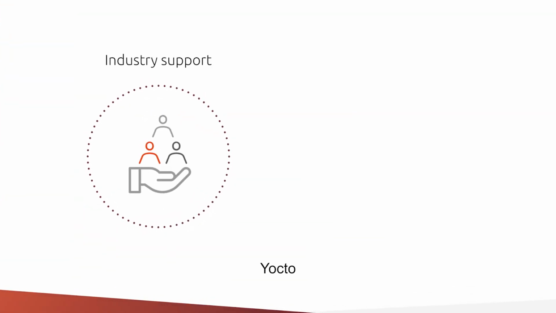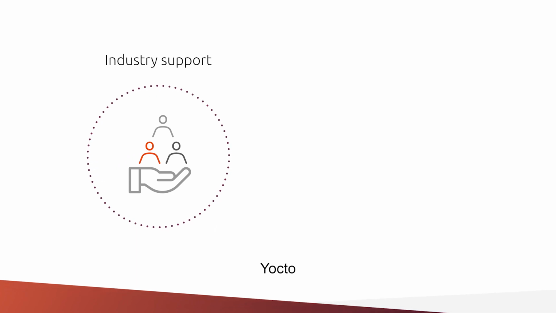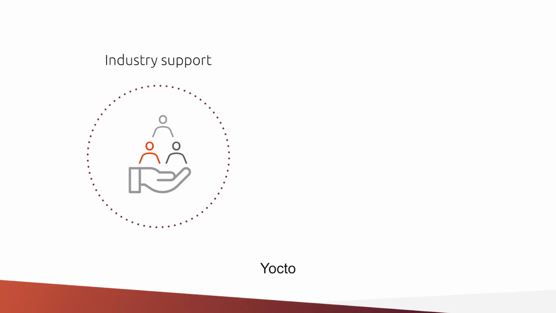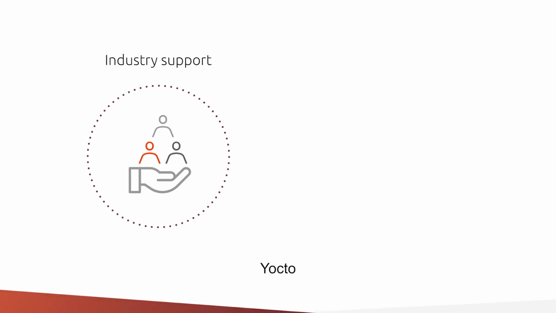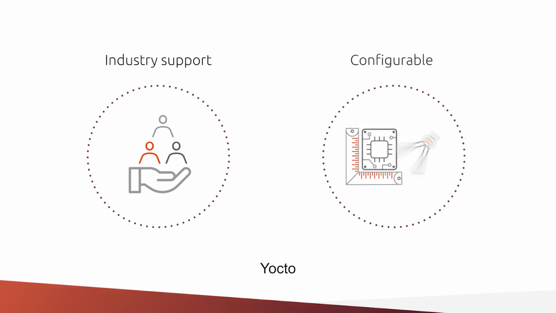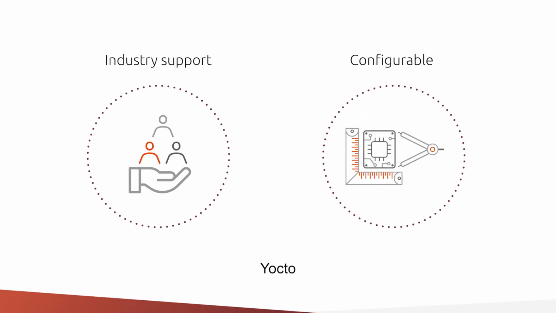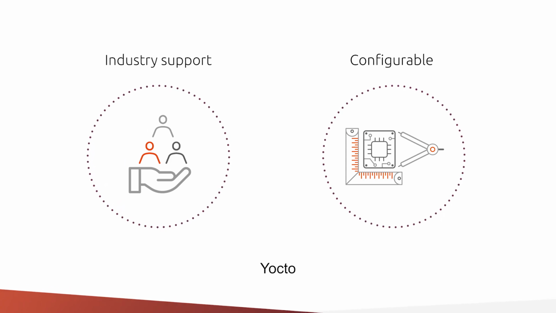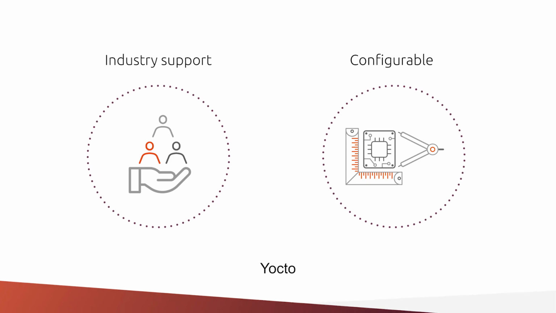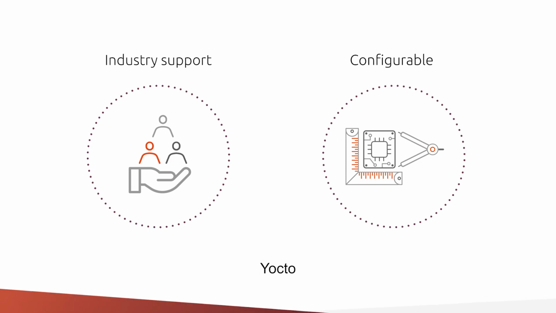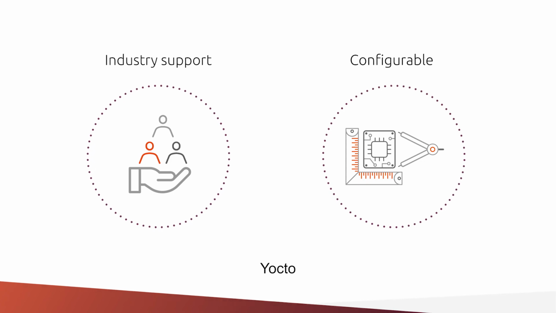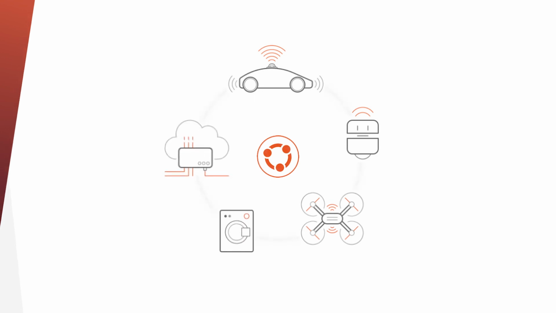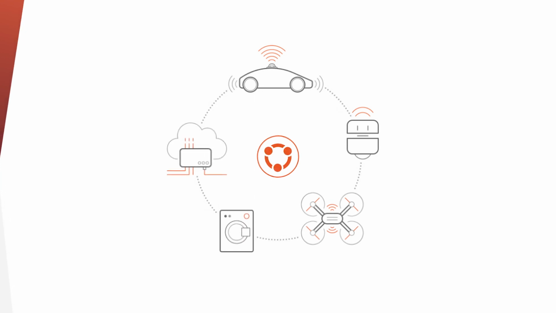Yocto is a popular open-source collaboration project that helps developers create a custom Linux distro for their embedded applications. Among the go-to platforms in the industry and benefiting from broad silicon vendor support, Yocto outputs a root file system image, a kernel, a bootloader, and a compatible toolchain for the target device. Yocto is extensively configurable and provides developers with control over every stage of compiling and building the target via recipes, layers, and BSPs. Ubuntu is the de facto Linux standard adopted by millions of users, developers, and manufacturers alike.